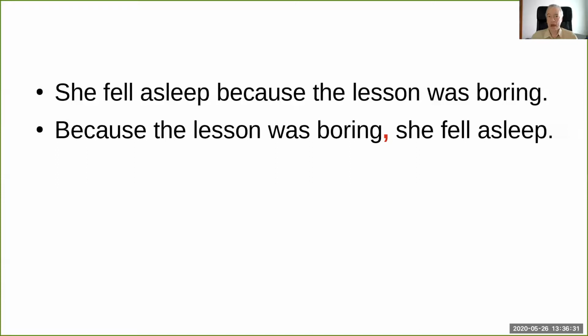So how does this help us answer our question about starting a sentence with because? Well, I said sometimes. This is an example of how you can start a sentence with because. If you have two clauses, because the lesson was boring, she fell asleep. Okay? No problems there. And like I said, it's the same for all of these subordinate conjunctions. While, whenever, if, although, they all follow the same rule. You have two clauses, you can swap them around. If you swap them around, you have a comma in the middle.